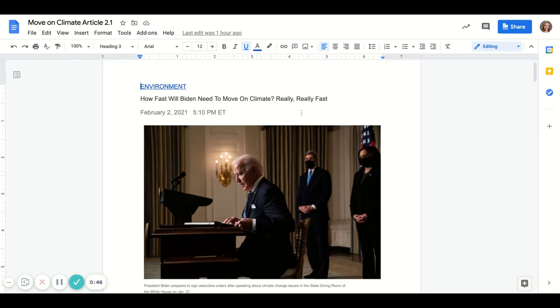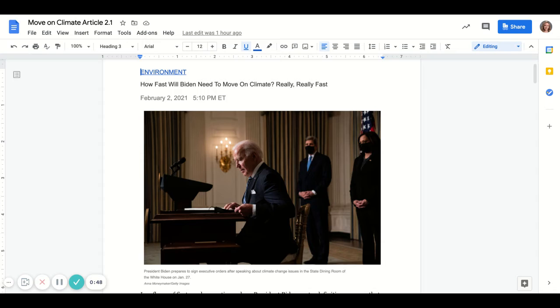All right, so I'm going to demonstrate how I annotate. The first thing I notice now that my article is open says, how fast will Biden need to move on climate? Really, really fast. Okay, so here's the thing. I think that this is a recent article because it looks like Biden is in office. However, if I need proof, here is my date. All right, so February 2nd, 2021. This is actually when the article was published.